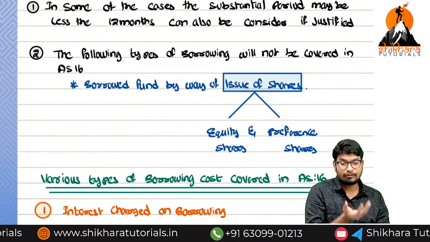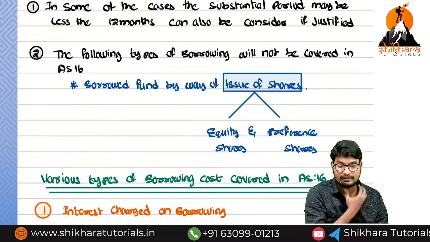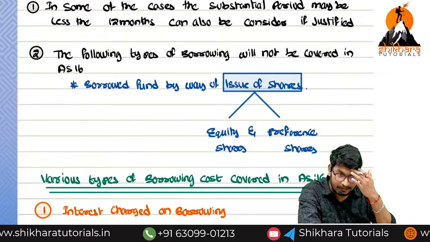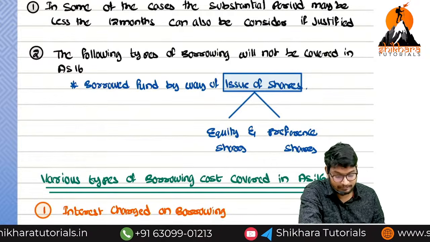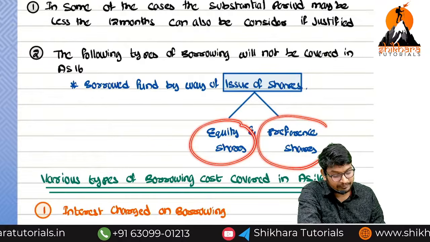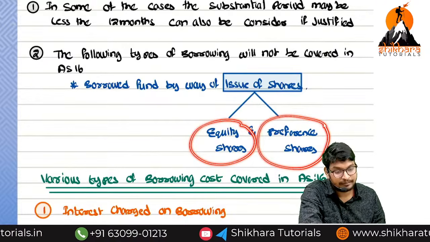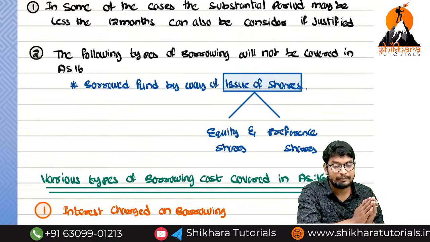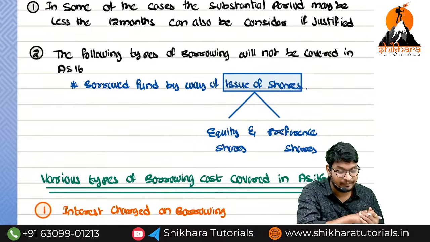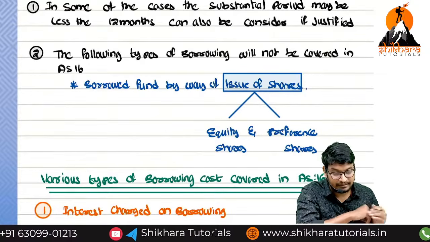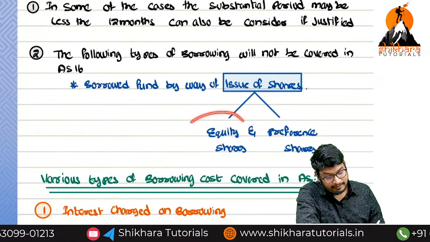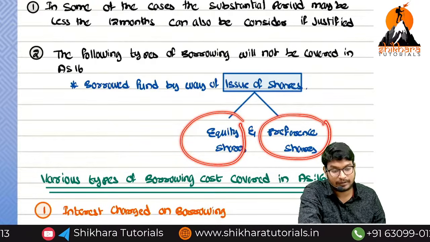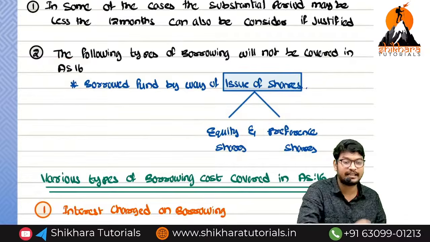Now we are going to borrow funds by way of issue of shares. Issue of shares is nothing but taking an amount from the public, in the form of equity shares or preference shares. It has to be repaid only at the time of winding up. In between, we have to pay dividends. Here, issuing equity shares or preference shares is not a borrowing as per AS 16. They have given a clarification.